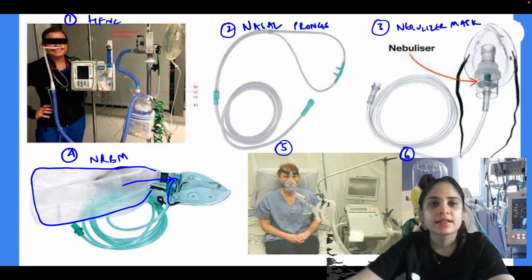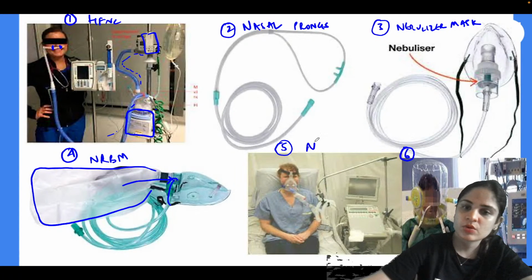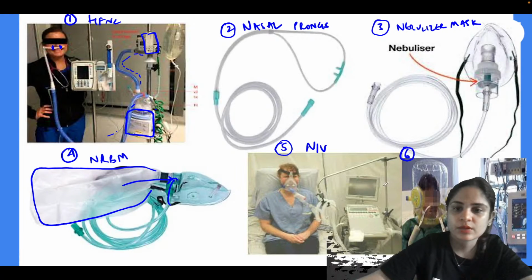What are the parts? It is made up of a flow meter from where the high flow of oxygen comes, goes to this pipeline, goes to the humidifier. The oxygen gets warmed and humidified and it goes inside the patient's nose through these nasal prongs. What is 5? 5 is NIV. Very good, Swapnil. Non-invasive ventilation mask.